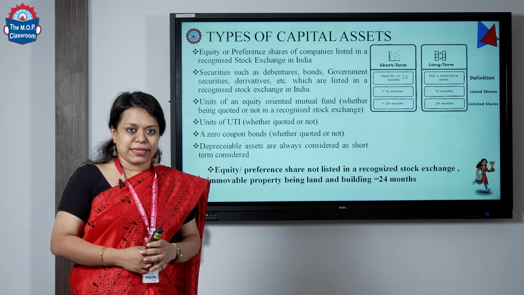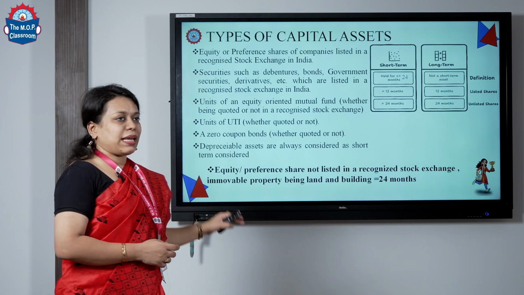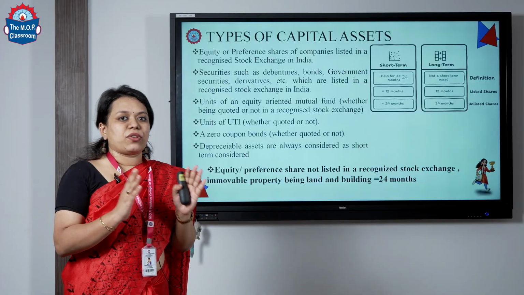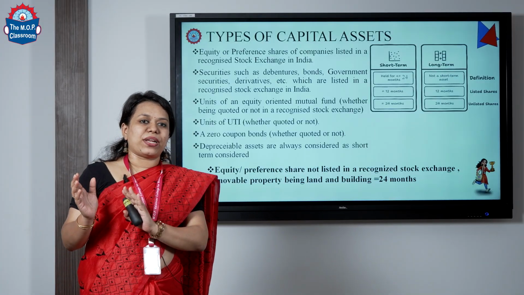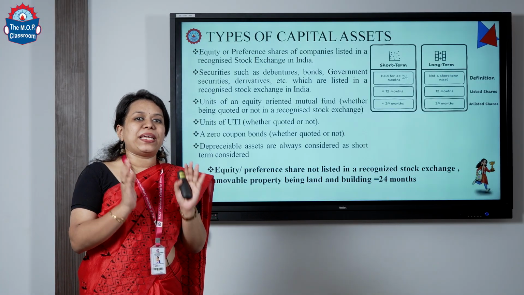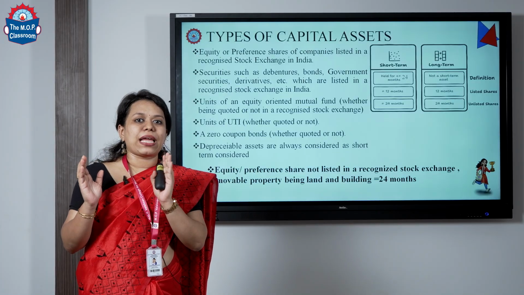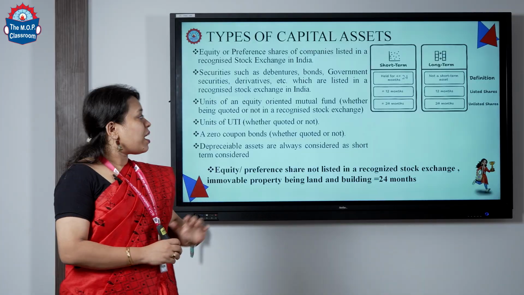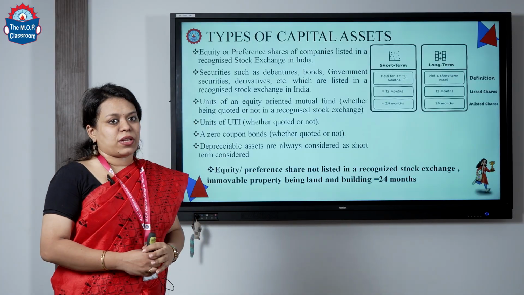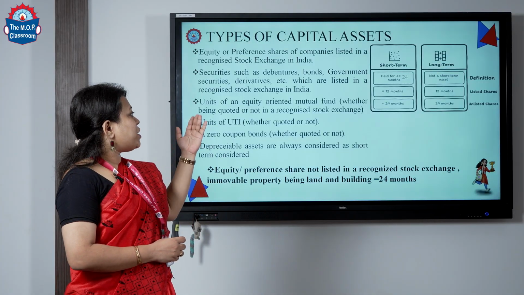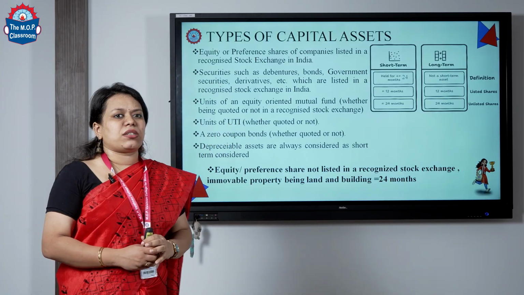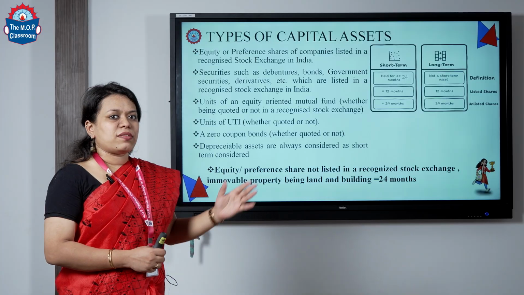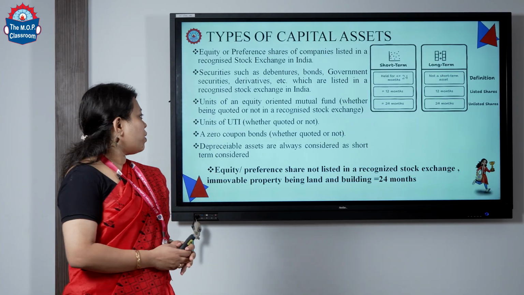Then let us learn about the types of capital assets, which is first short term and long term capital asset. So, here are few capital assets, that is how do we differentiate these types of capital assets, short term as well as long term. So, it is the period of holding of a particular capital asset, that is, if these capital assets such as equity and preference shares of the company and debentures, bonds, government securities, derivatives, etc. Then we have unit oriented mutual funds, UTI, zero coupon bond.